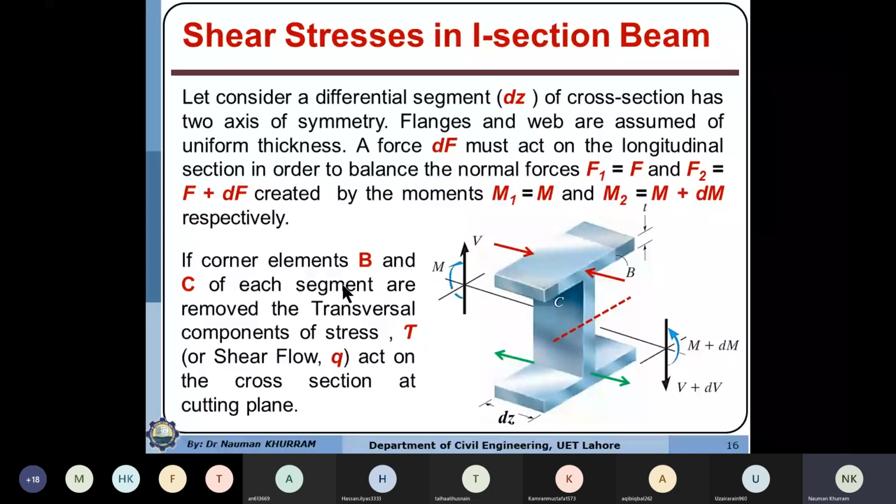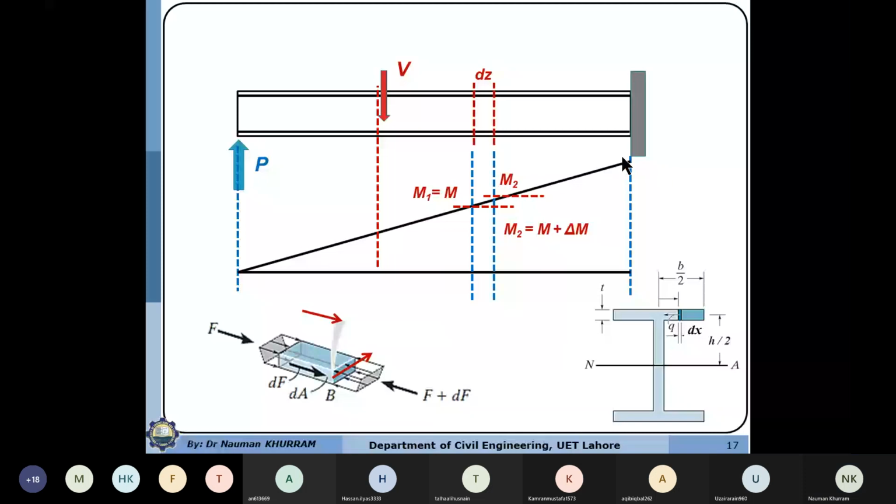So let's suppose first of all I want to determine the magnitude and direction of shear flow in the flanges. So we want to compute two things. Number one, what is the direction of the complementary shear flow in the flanges, and what will be the magnitude. Further I have explained here, this beam is subjected to positive bending moment. Positive bending moment means that tension will be at the bottom surface and compression on the top, because due to the applied load, the bending moment diagram is positive.